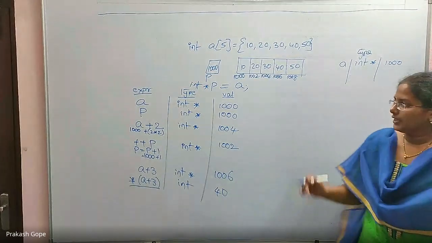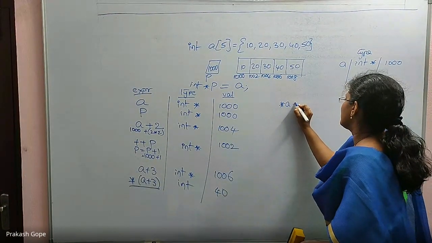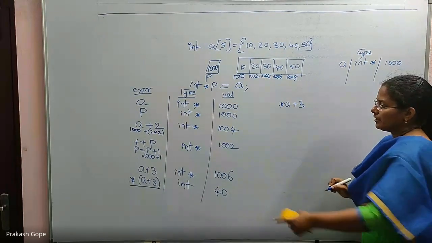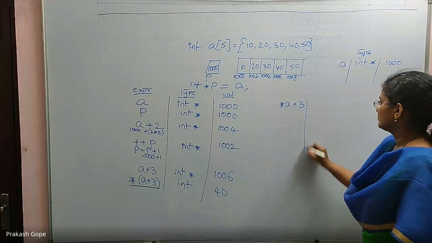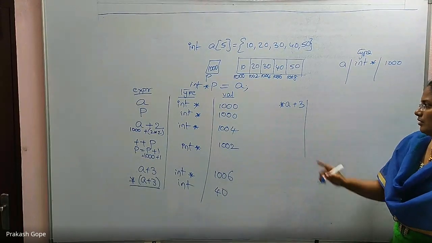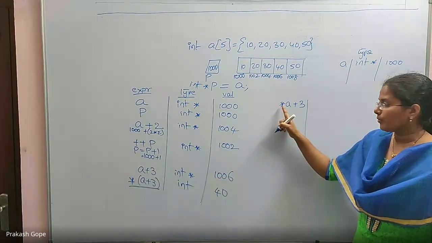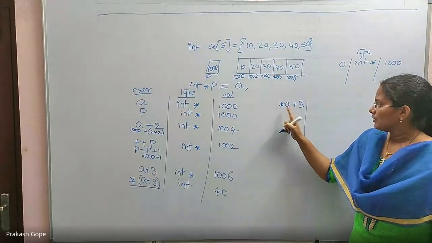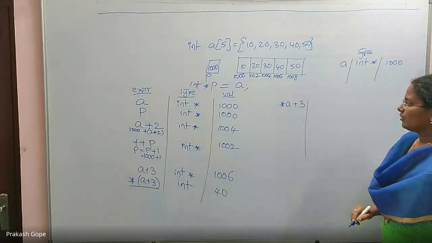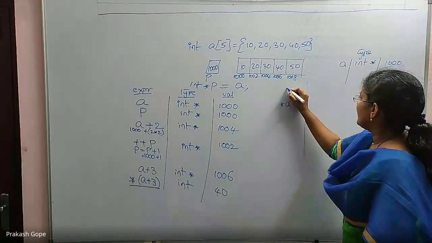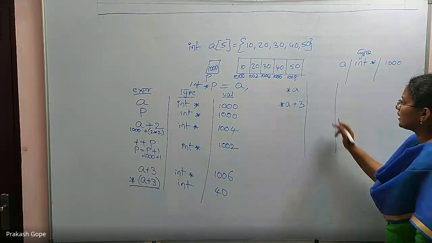Then I'm saying star a plus 3. There is a difference between star of a plus 3 and star a plus 3. This is a unary operator. We know unary operators have more priority than arithmetic. So first I need to evaluate star a. Once I evaluate star a, that's when we go to star a plus 3. What is star a?